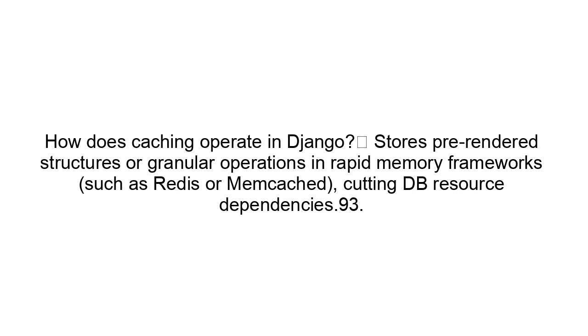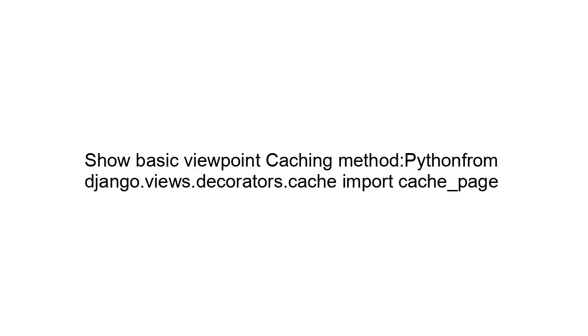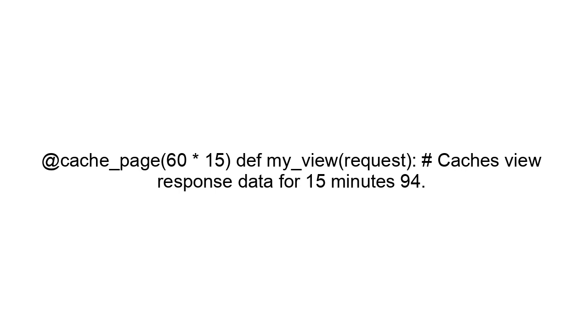How does caching operate in Django? Stores pre-rendered structures or granular operations in rapid memory frameworks such as Redis or Memcached, cutting DB resource dependencies. Show basic view caching method. Python: from django.views.decorators.cache import cache_page. @cache_page(60 * 15) def my_view: caches view response data for 15 minutes.